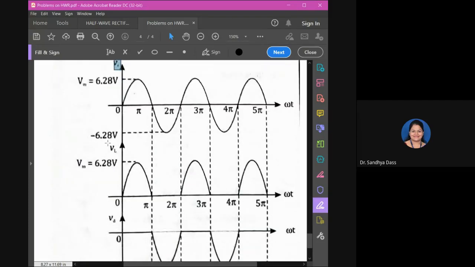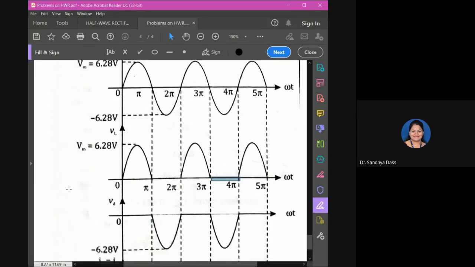Next, plotting the waveform for VL, the output voltage of the rectifier. Observe here, there is output only during the positive cycles, a waveform which we call pulsating DC, right? In the negative cycle, it is 0. This is our rectifier output. The peak value Vm you calculated to be 6.28 volts, right?